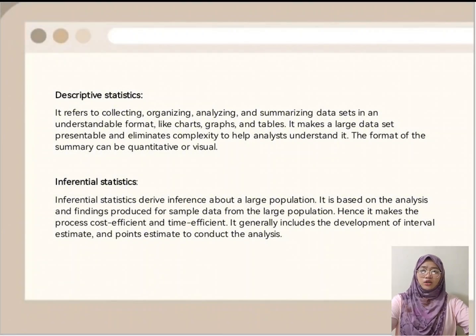It refers to collecting, organizing, analyzing, and summarizing data sets in an understandable format like charts, graphs, and tables. It makes a large data set presentable and eliminates complexity to help analysts understand it. The format of the summary can be quantitative or visual.